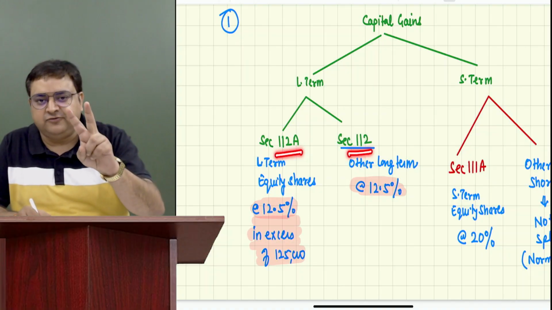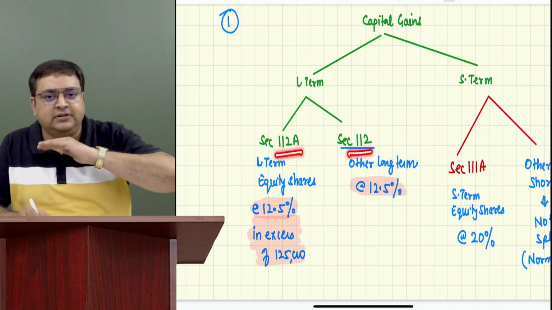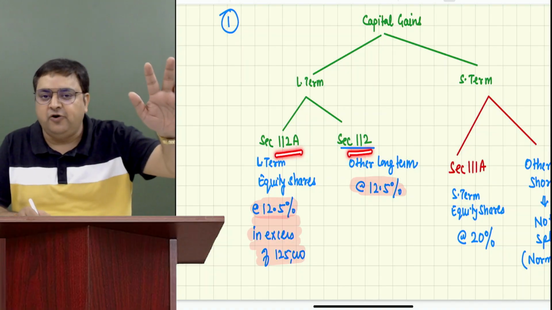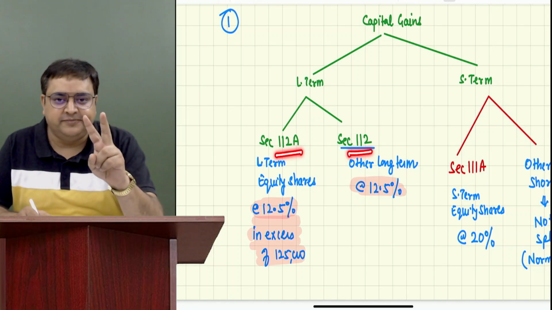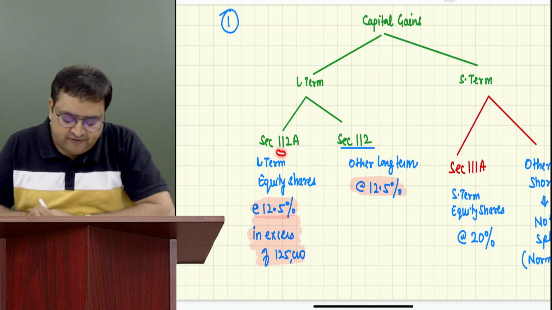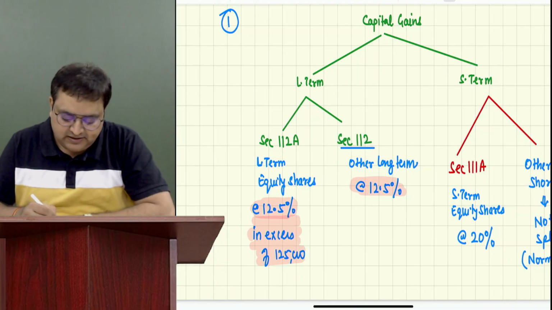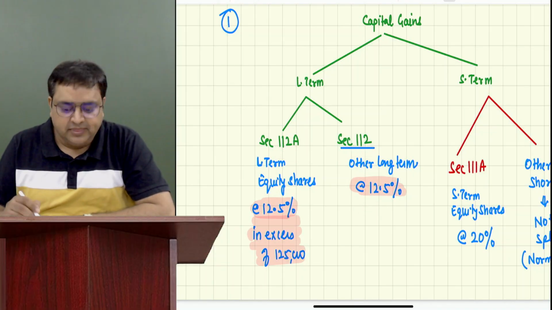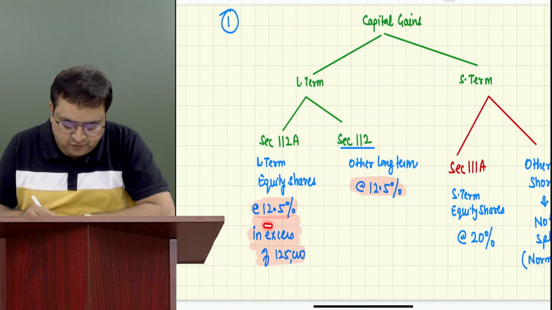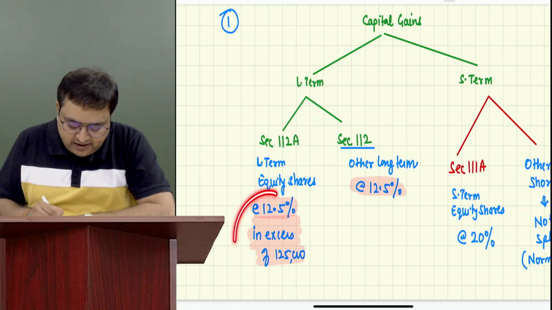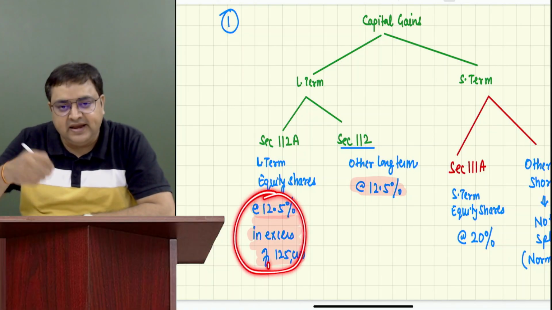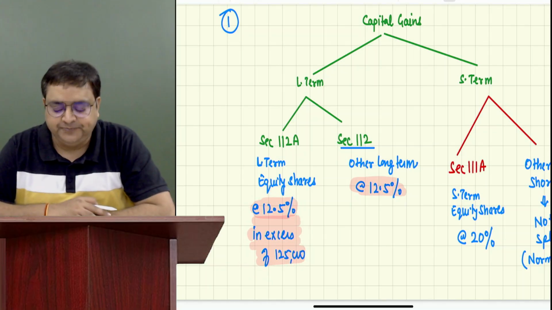We have only two sections for long term. There could not be any third category of long term. Either they can be 112A or they can be 112. That's it, full stop. And they both are special. They are taxable at 12.5%, but here they have one more advantage, in excess of 1,25,000.